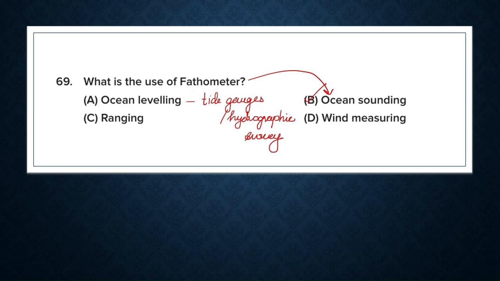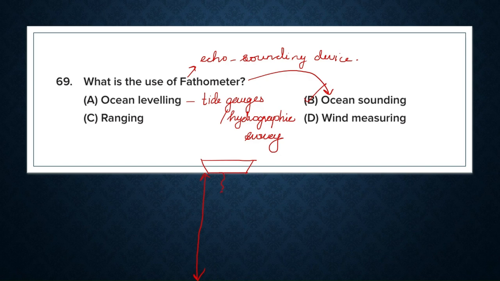And what is fathometer? Fathometer is an echo sounding device. We use this instrument to measure the depth of water under a vessel.